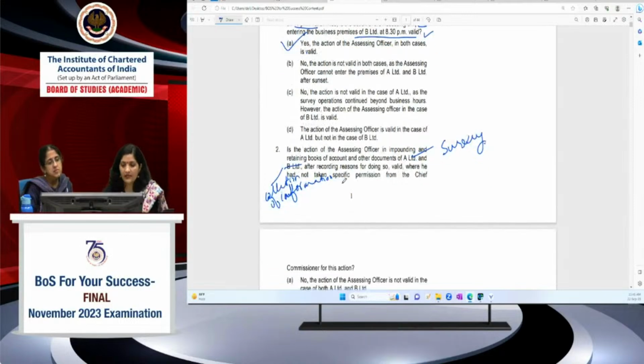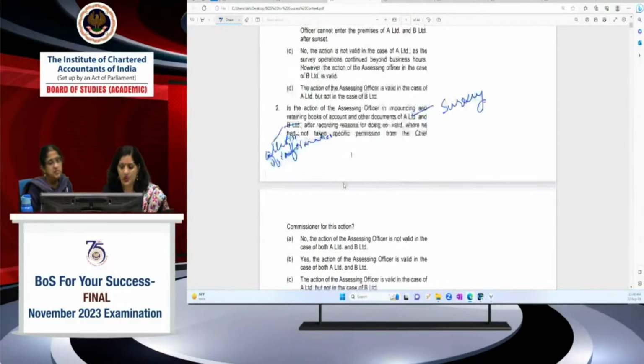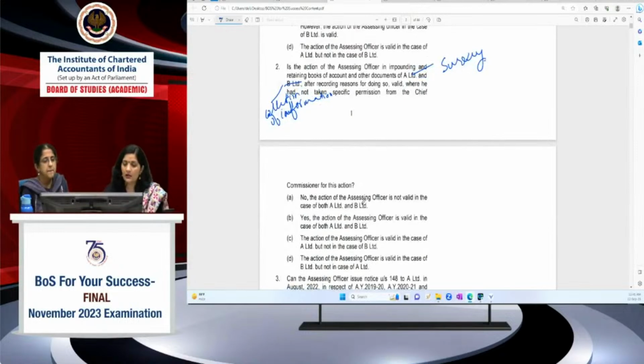Without, he has not taken the permission because the period is itself less than 15 days, so he need not take the permission. If it is going beyond 15 days, then they have to take the permission, right? First option, no, the action of assessing officer is not valid in both cases, A limited, B limited. B limited के केस में तो कर ही नहीं सकते थे, right? But A limited के केस में he can impound and he has impounded and retained for 12 days only, so he can do it. So the A option cannot be correct. In case of B, yes, the action of assessing officer is valid.